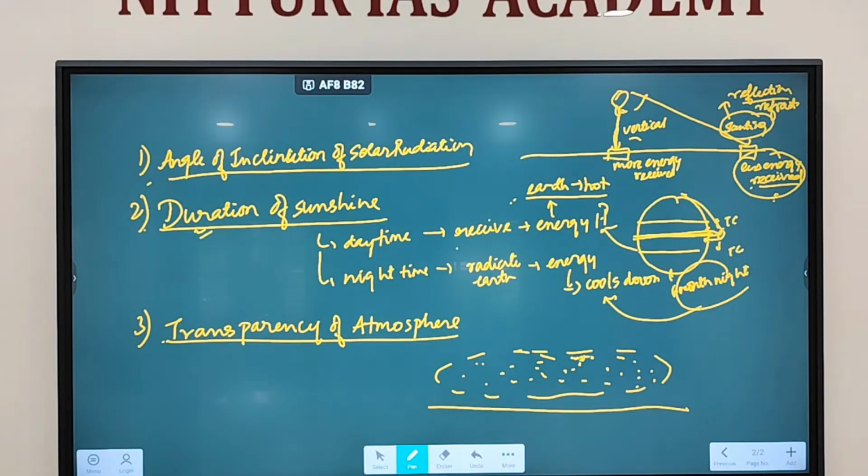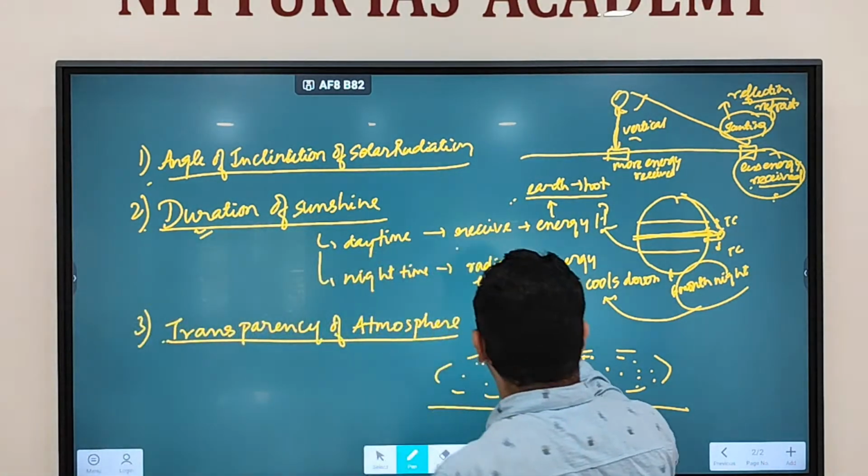The suspended particles. Which are the suspended particles? Either solid particles or liquid particles. If they are suspended solid or liquid particles, then what are they called? Clear? Yes. So what you see is, the sun's radiation is coming. If the sun's radiation